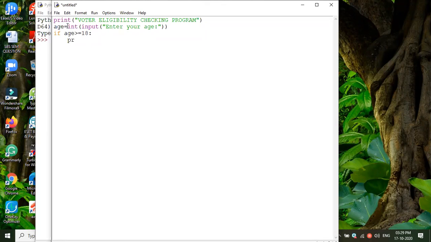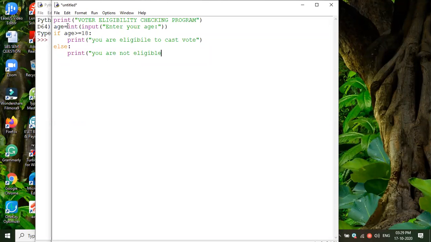Then what is the print statement? You are eligible to vote. Very good. Eligible to cast your vote. Okay, we are just giving a message. Else part, how to derive the else part? Suppose the condition is false, means else colon. What is the print statement? You are not eligible.